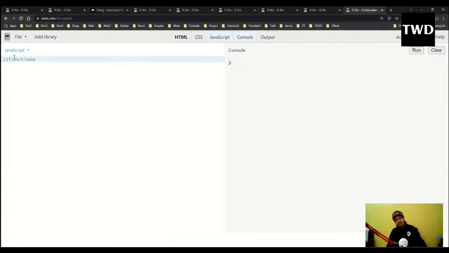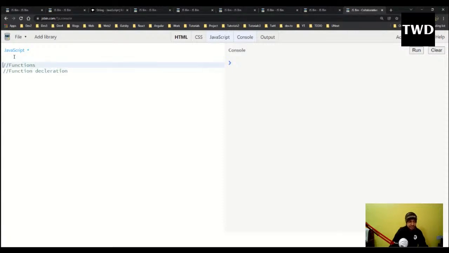Functions are very important in JavaScript. JavaScript was originally a functional language. Now they have added classes, but classes are still not there, so function is very important. So there are 4 ways to do functions in JavaScript. So the first method is known as function declarations. There are 4 methods to declare a function, what I'm telling.